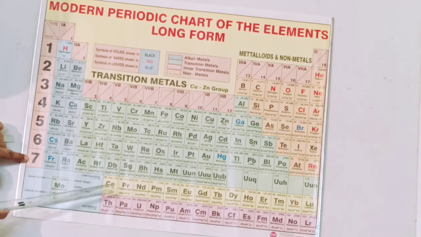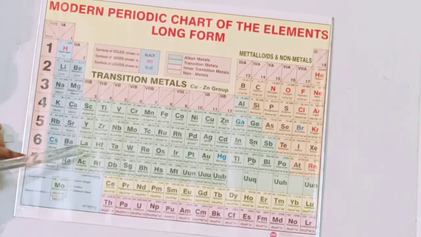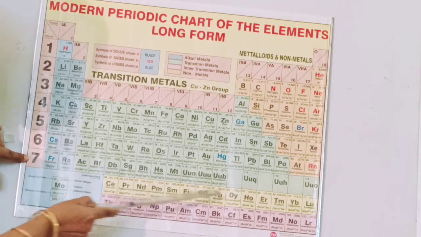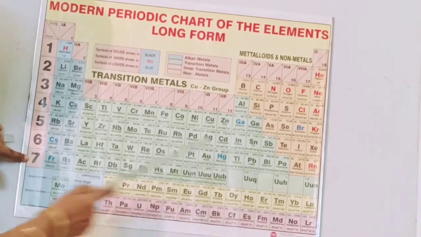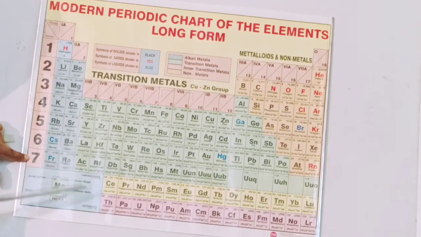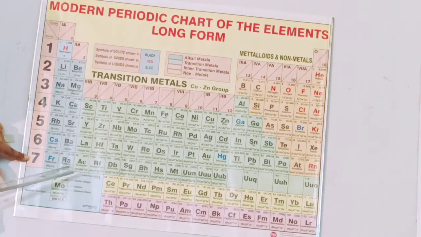These are lanthanides. Actually, these 14 elements are supposed to come in this place, in place of lanthanum. Actually, it is not possible to write all these elements in this course. These all elements have the properties of lanthanum, and these all 14 elements have the properties of actinium.